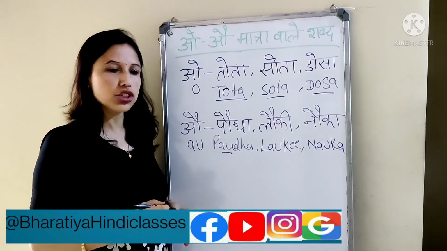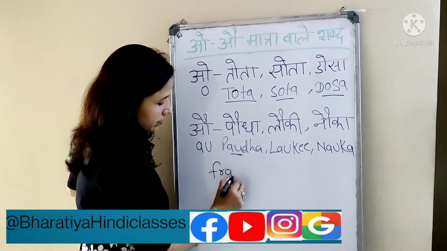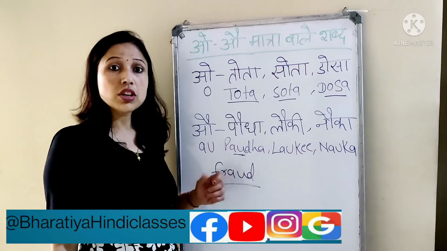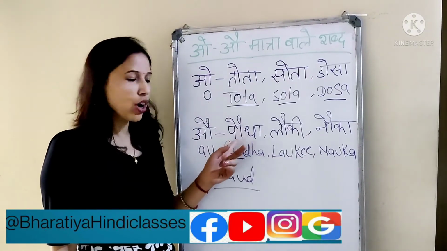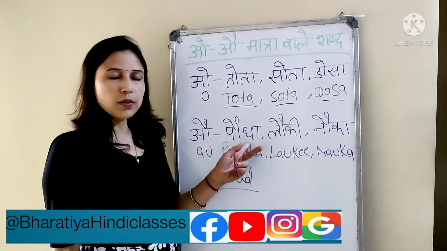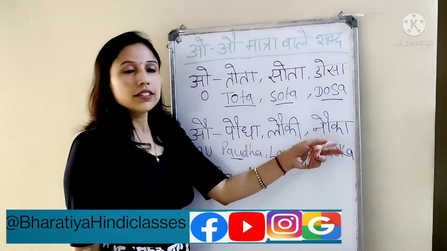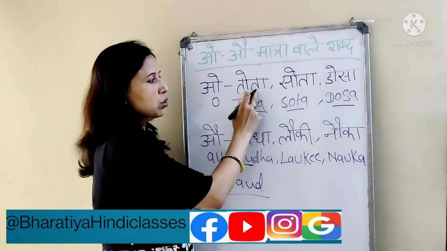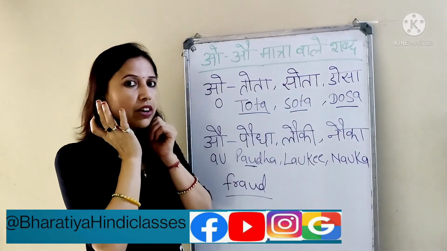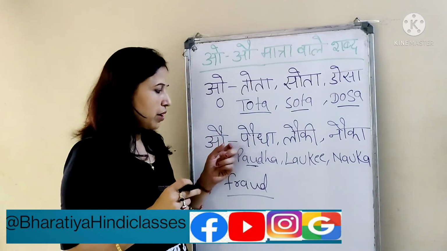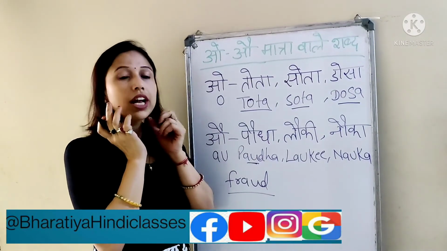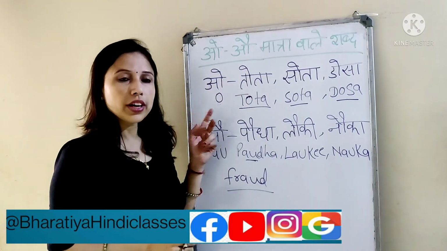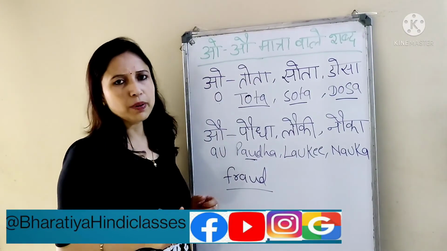Like in English, how we use it, like fraud. We write it, right? How do we pronounce this word? We pronounce fraud. So that way you have to pronounce it for the O. This is a Podha, this is Loki, this is Nauka. Here simply O, you have to say Tota, Sota. See, from here we are not getting sound for the O. But for the O we are getting the sound like Aurat. Right? Even for this Odhani, Okhali, the simple.